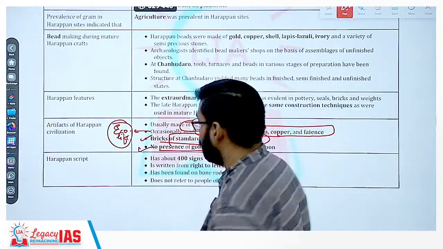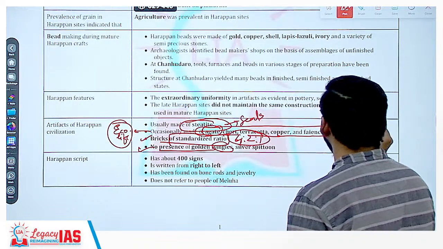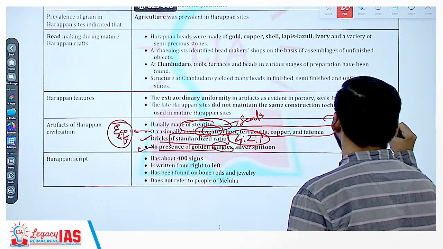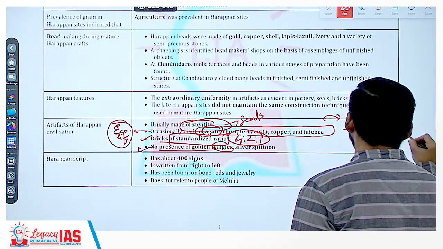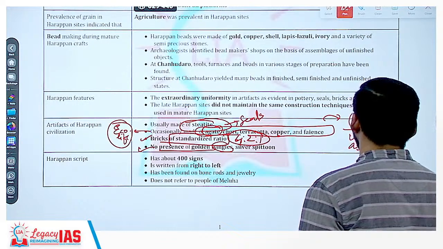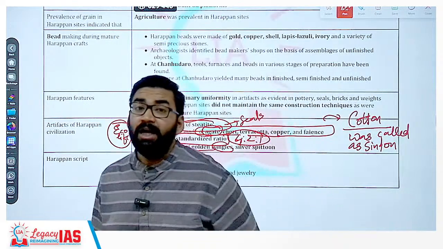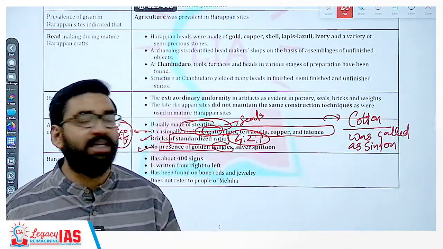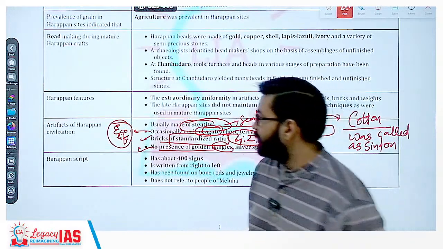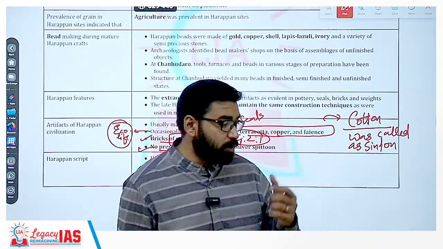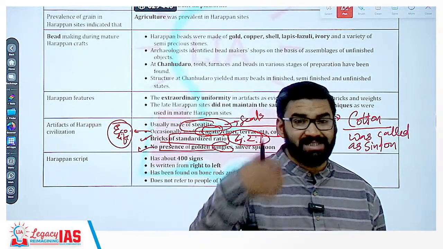Clear? Now with respect to this, in terms of economy, cotton, let me tell you, cotton was called sindan. So the Mesopotamia people used to call cotton sindan. Why? It was the crop of the Sindh valley, that is why they used to call cotton sindan. Clear? So cotton was one of the most important crops for external trade.